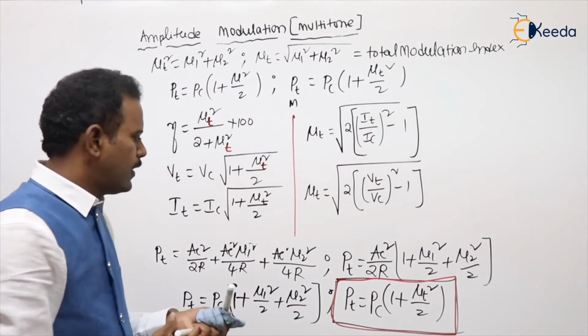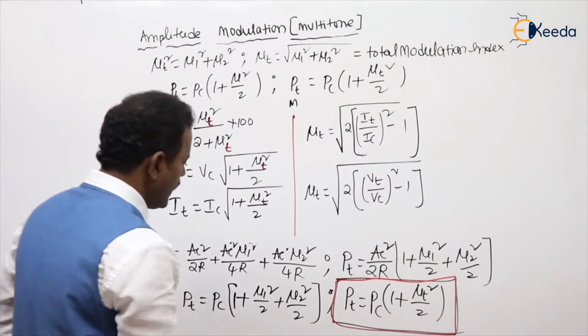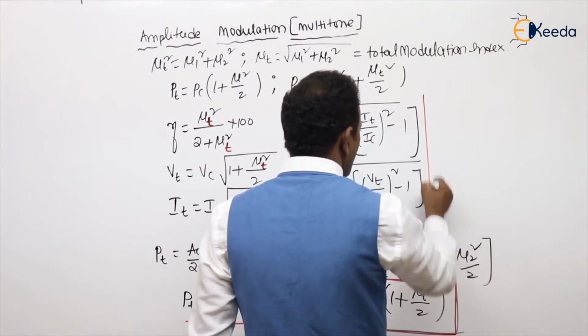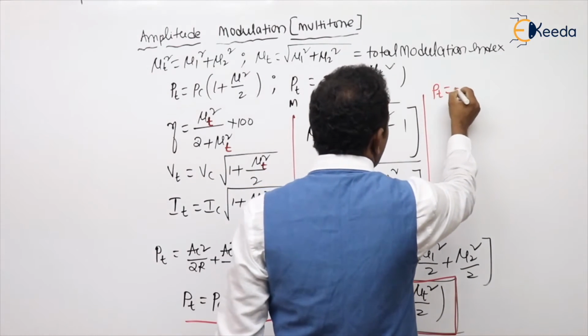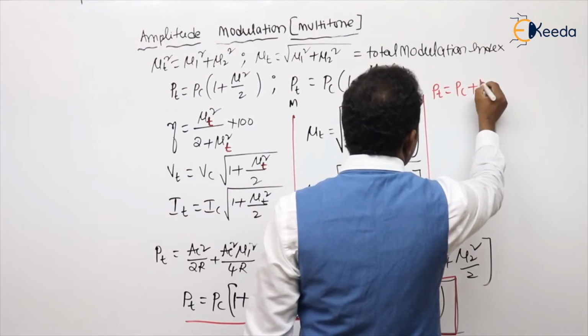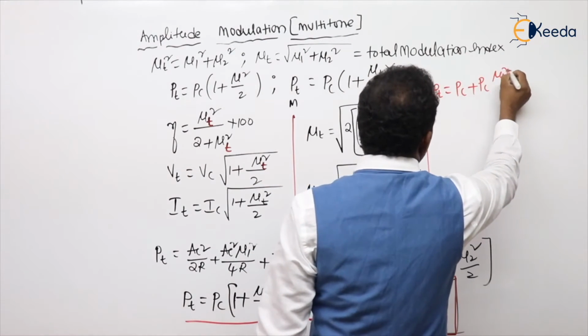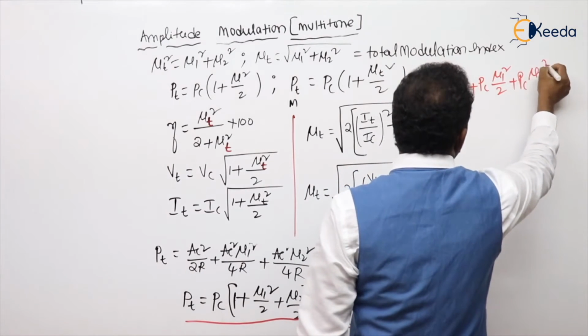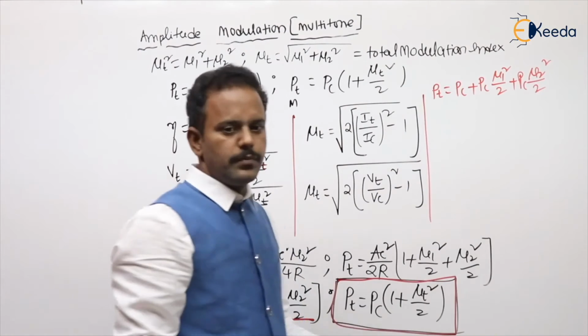Following my point or not? From this power relation I can also write total power PT equal to PC plus PC into mu1 square by 2 plus PC into mu2 square by 2.